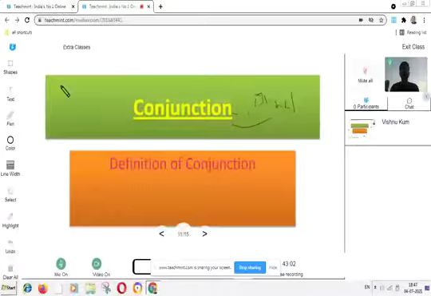Suppose we take: Ram is going, but Sita is ill.